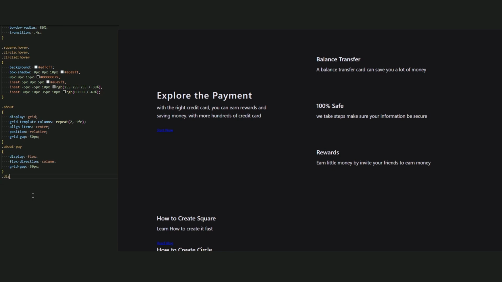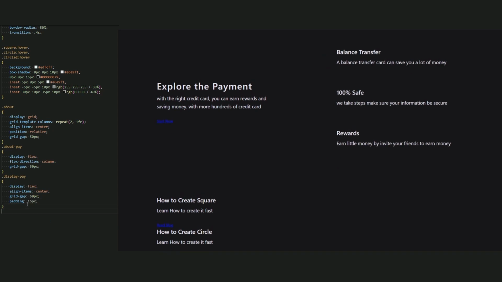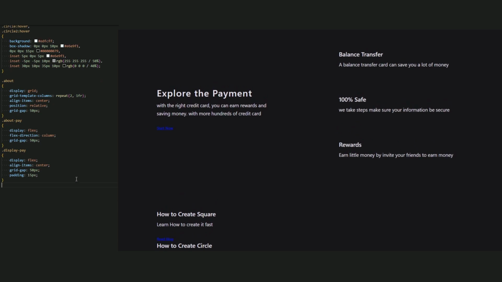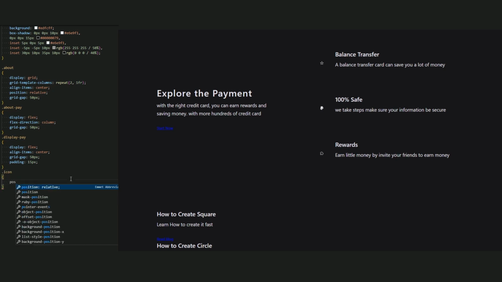Now good. Now for display play, I want the icon and the text to be on the same line. So we add a display flex and align items center, and add a grid gap of 50 pixels and a padding of 15 pixels to create a nice box inside it. So let's call icon and set the position relative because I want to add a square for the icon.